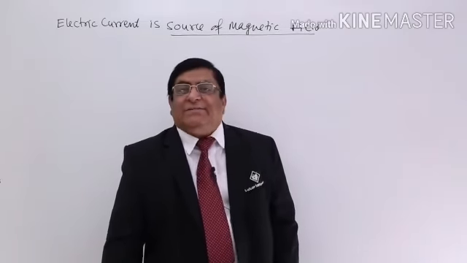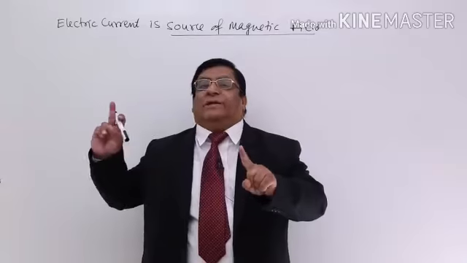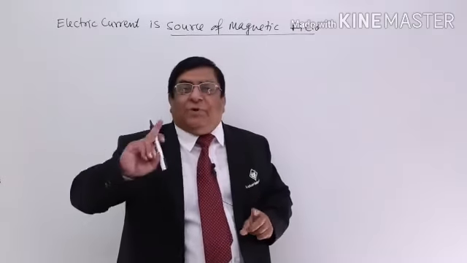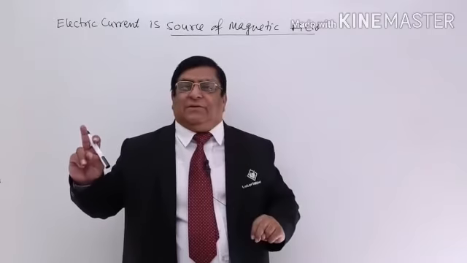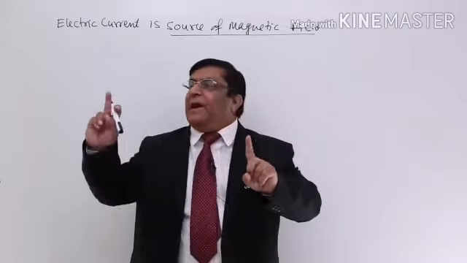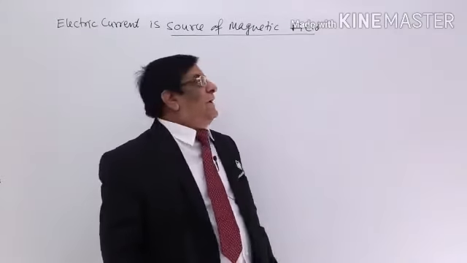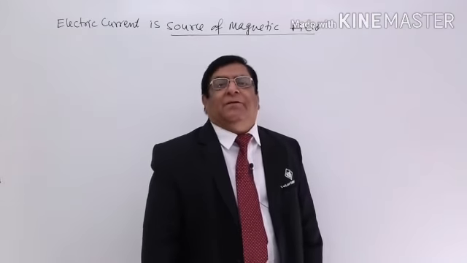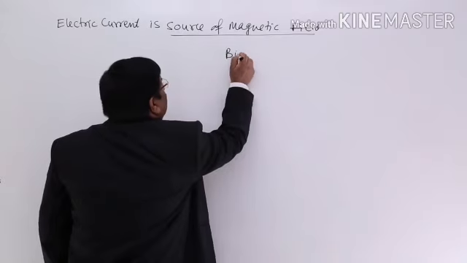But what is the relation between strength of the magnetic field and quantity of the current? If I am flowing current I here, how much should be the I so that magnetic field is 2 Tesla? So what is the relation between intensity of magnetic field and the electric current which is creating this magnetic field? For that, the law was first made by Biot-Savart. So we start studying it with Biot-Savart's law.